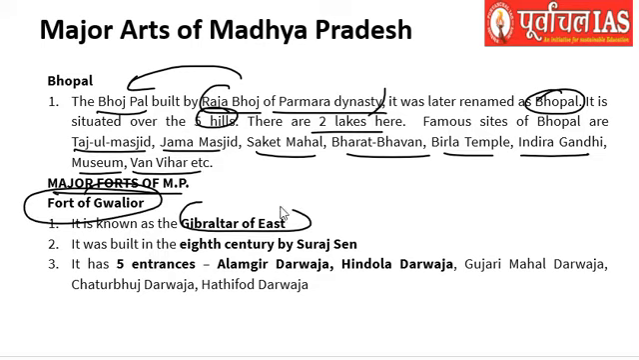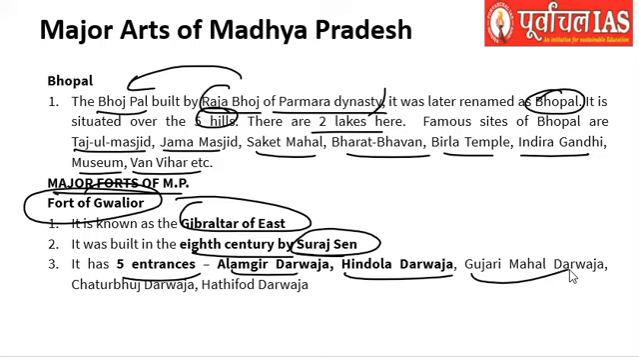Okay, the major forts of Madhya Pradesh include the fort of Gwalior. It is also known as the Gibraltar of the East, and it was built in the 18th century by Suraj Sen. There are 5 entrances to this fort: the Alamgir Darwaja, Hindola Darwaja, Gujri Mahal Darwaja, Chaturbhuj Darwaja, and Hathi Pol Darwaja. Right, so the fort of Gwalior, called the Gibraltar of the East, is something that you need to remember.